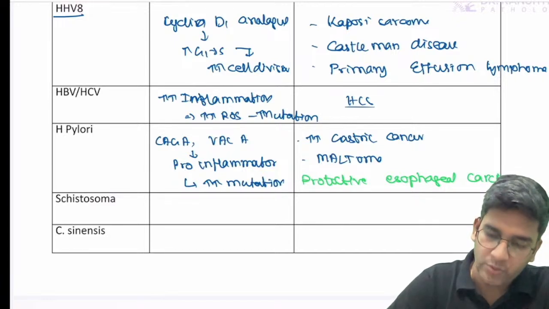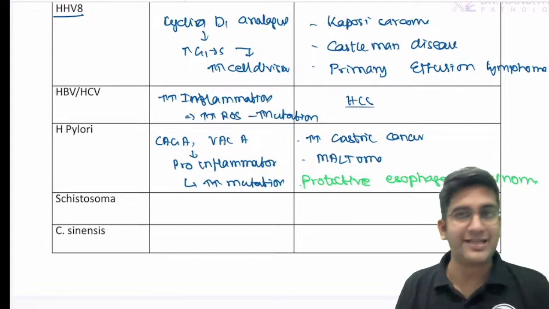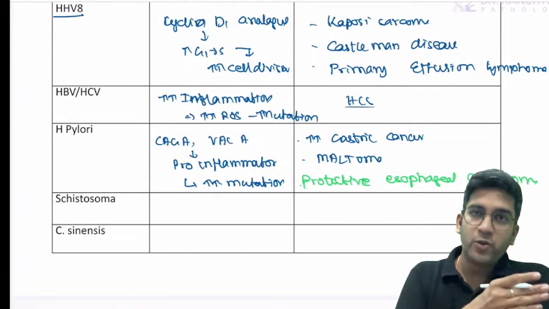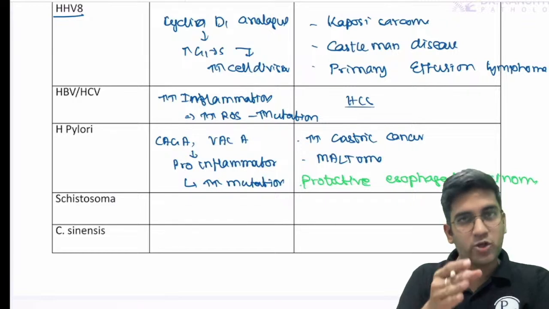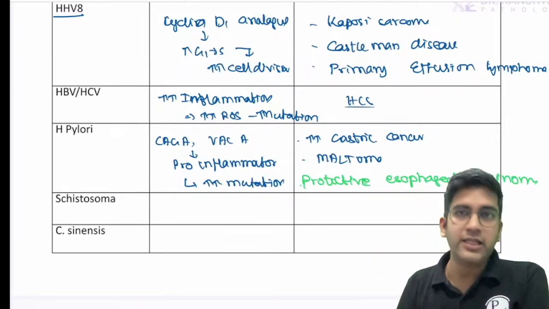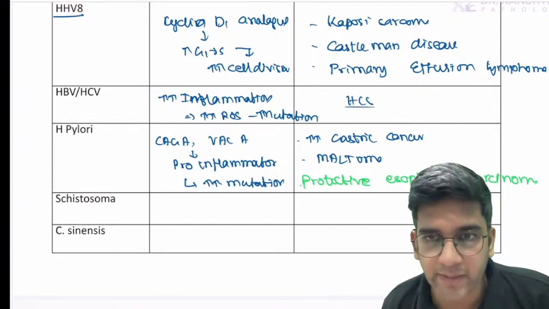Okay, so that's what happens. It will be protective to esophageal carcinoma and it will increase the risk of gastric cancer. The reason why it's protective is H. pylori causes atrophic gastritis. Atrophic gastritis reduces the acid secretion. Reduced acid secretion reduces the GERD. GERD reduces the Barrett's esophagus, reduces the esophageal adenocarcinoma. Fine.